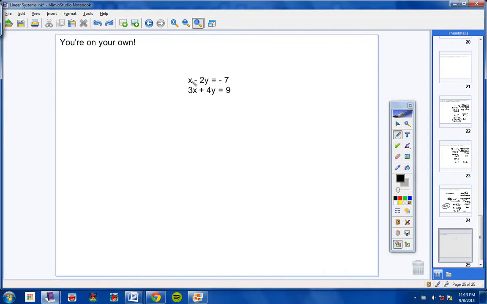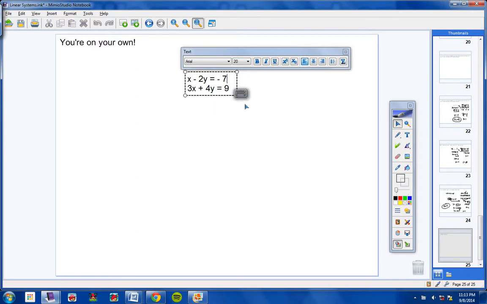Okay, students, hope you did well. Notice this y here has a 2, and this y here has a 4, and this x here has a 3. So the variable that we're going to get all by itself is this x right here. Okay, so let's go ahead and see if we can't split this thing up a little bit.